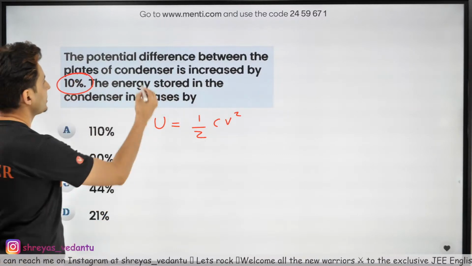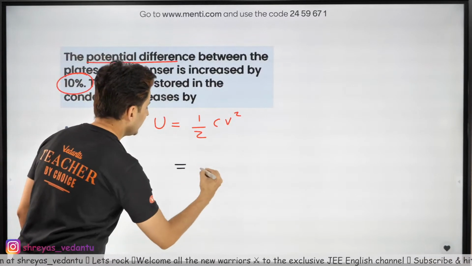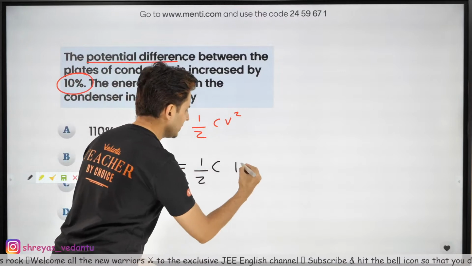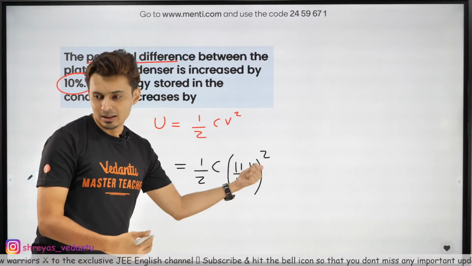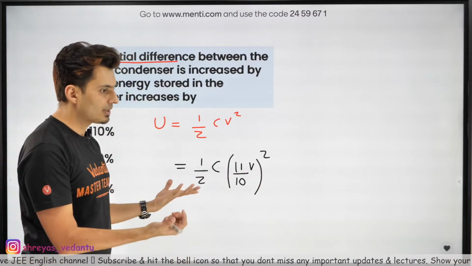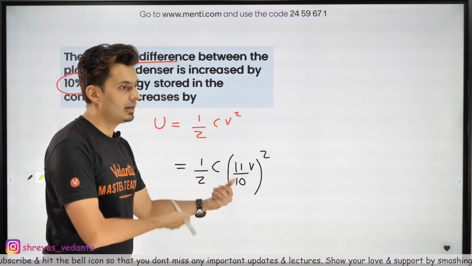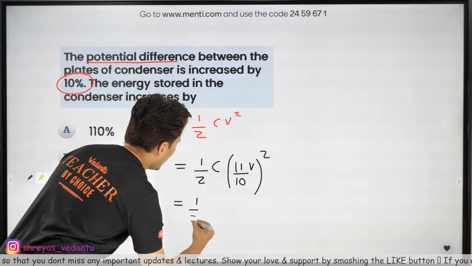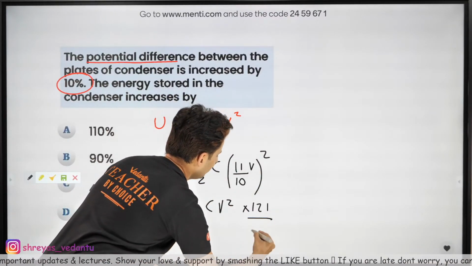The voltage, the potential difference increases by 10%. So what will be the new voltage? 10% increase means it will be 11 by 10 of V, or 110 by 100 of V. Obviously, don't you see that? Okay, just do this now. This will be half C, V square will come here, and 11 square is 121 divided by 100.